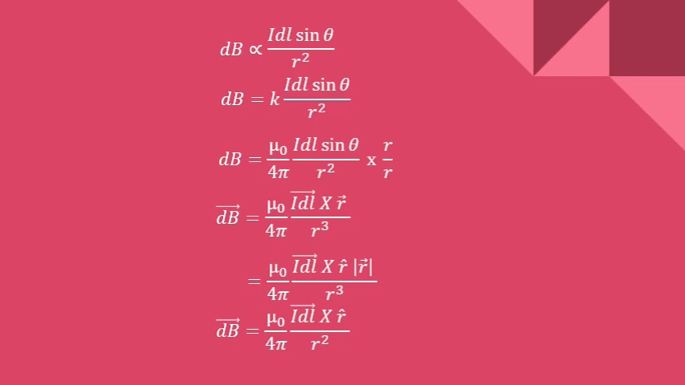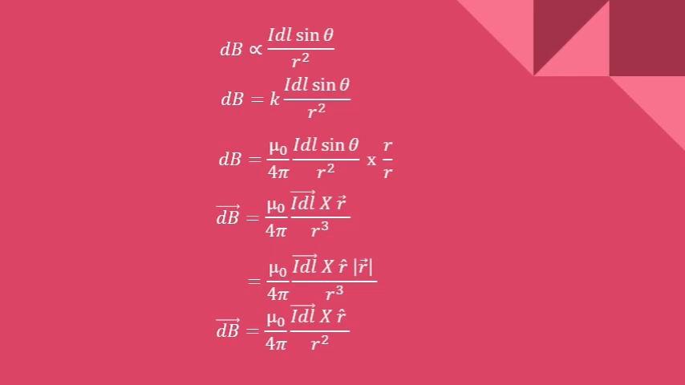Because r cap, that is the r unit vector, will be equal to r vector divided by the modulus r vector. From that, r vector can be derived as modulus of r vector into r cap. That's why here the r vector can be replaced with the r cap into modulus of r, and r can be cancelled, and we are getting the vector form as dB is equal to mu naught by 4 pi IDL vector cross r cap divided by r square. This is the vector form of Biot-Savart law.